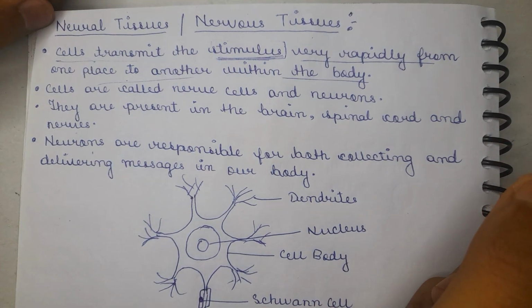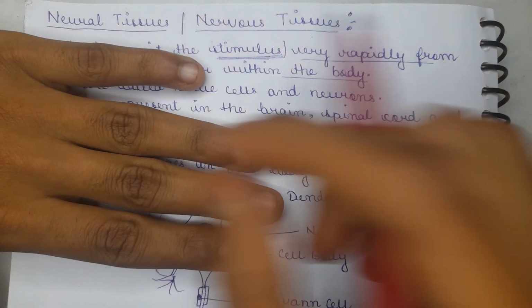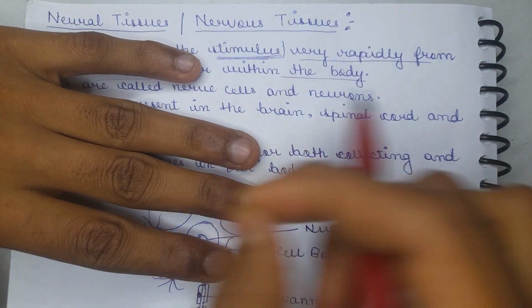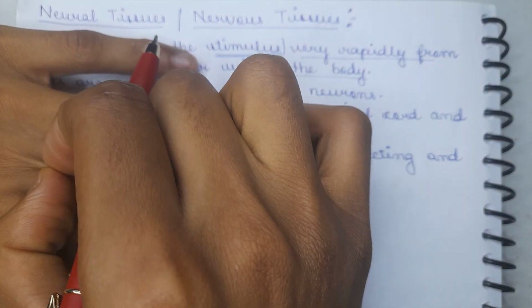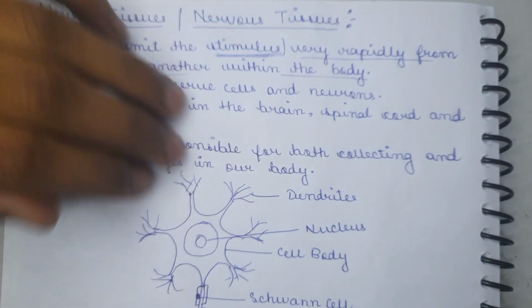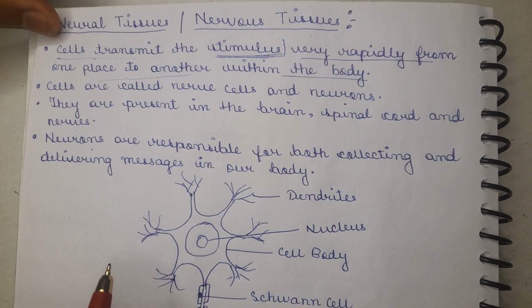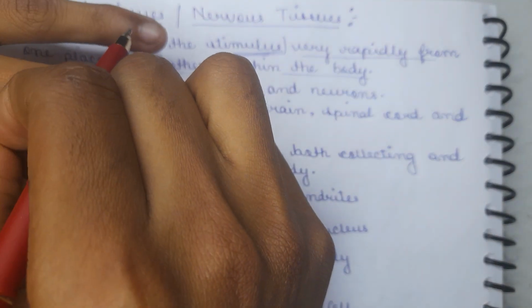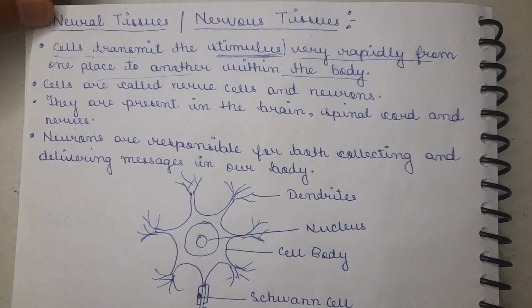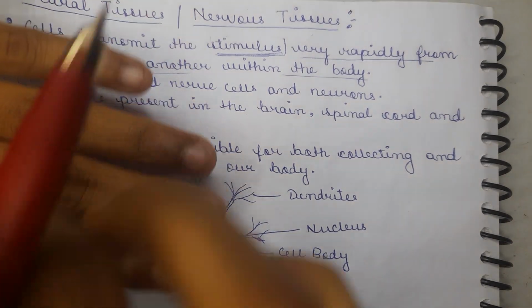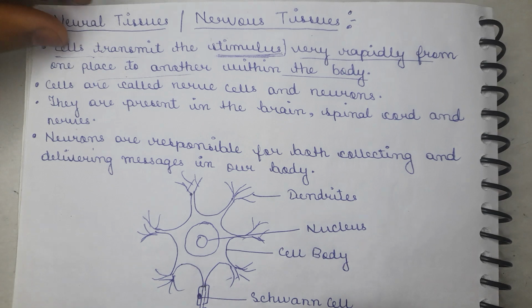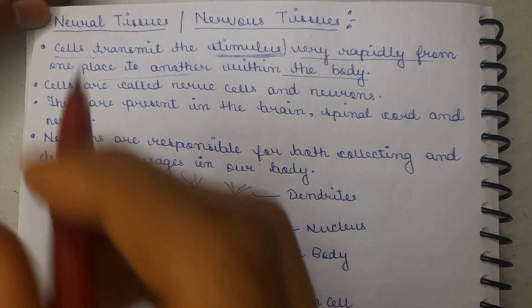If you take an example, if you pinch your skin yourself, the pain receptors here will receive your message and then move it to our brain, and the brain gives a command to that portion where the skin is affected or pinched. Then the brain will give the command, and the body reacts according to the situation.